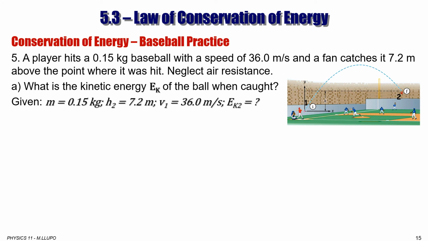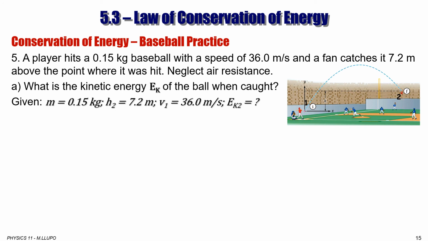So what is given is the mass of the ball, 0.15 kilogram, height relative to where it was hit is 7.2 above that reference line. Speed at point 1 where it was hit is 36 meters per second, and kinetic energy is required. So the height at point 1 is 0 because it was the reference point.